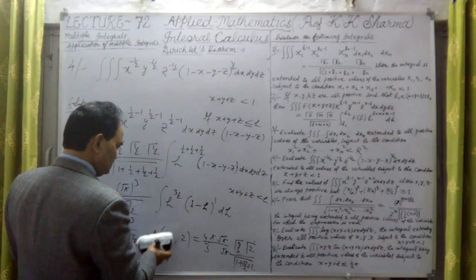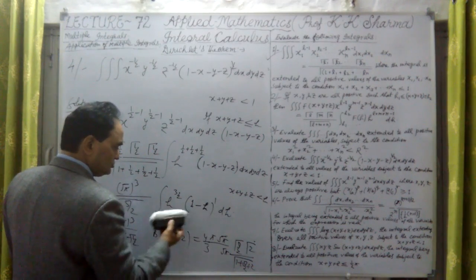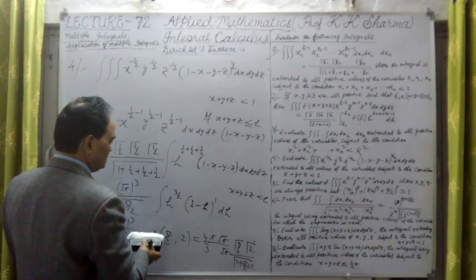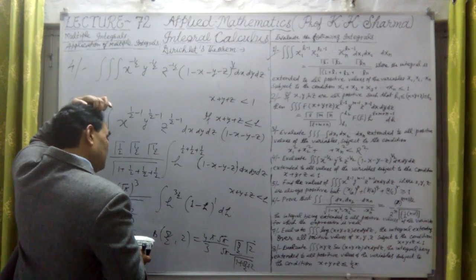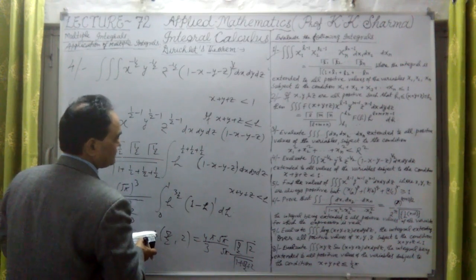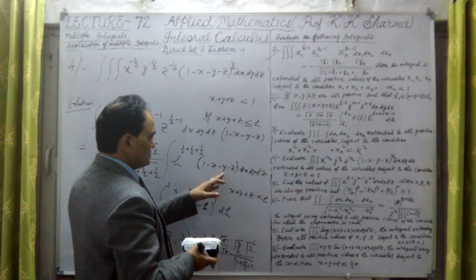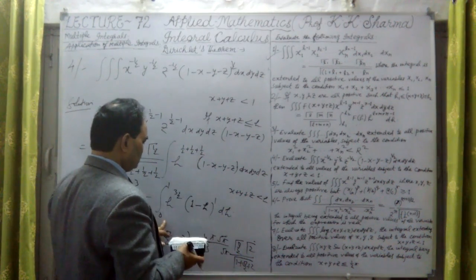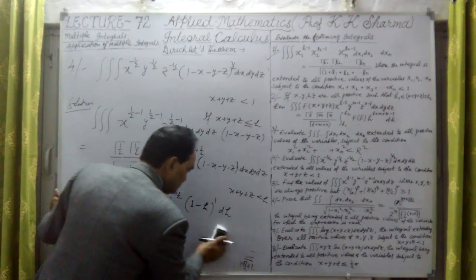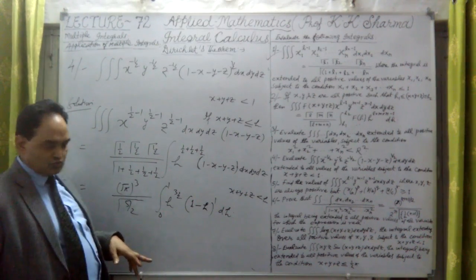Let me change this in that form. If I write here 1 minus h is equal to sine square theta, only then we can solve it in compact form. 0 to pi by 2, the limits we have to put here. h equal to this, 0 to 1, limits here. First, if I have taken this 1 minus x equal to, or h equal to 0 to 1, or limits of h here. Okay, let me write this question in that way also. Okay, so this is this question, no problem.